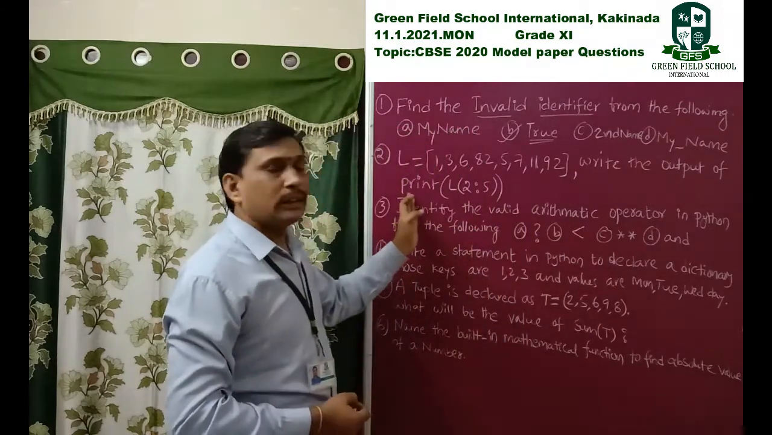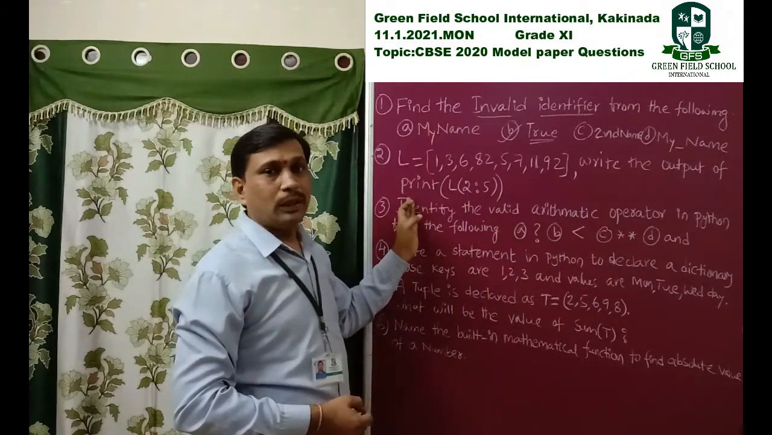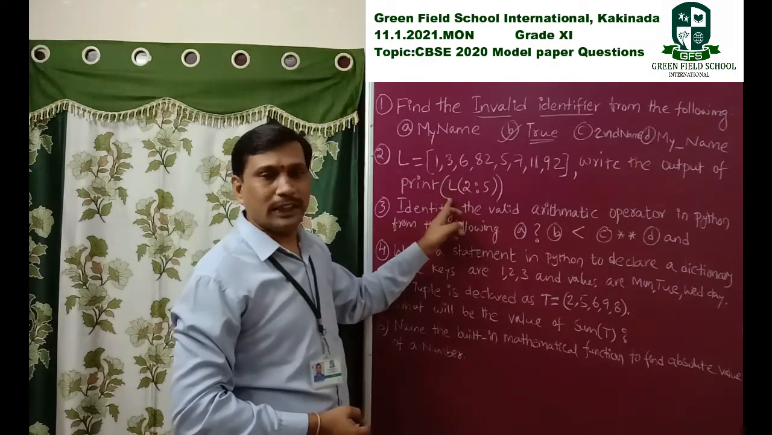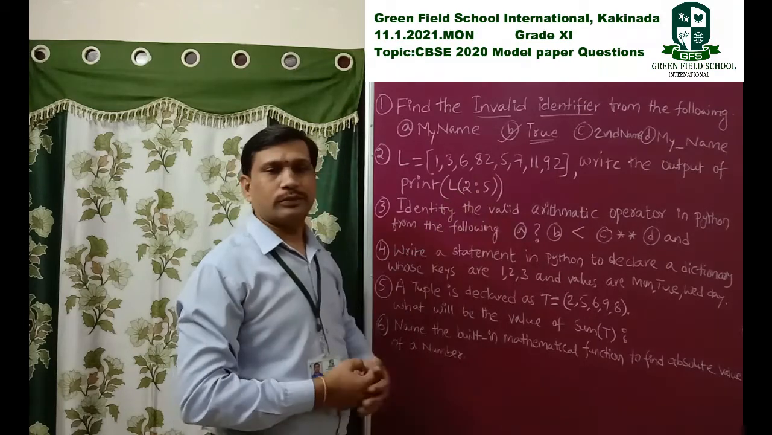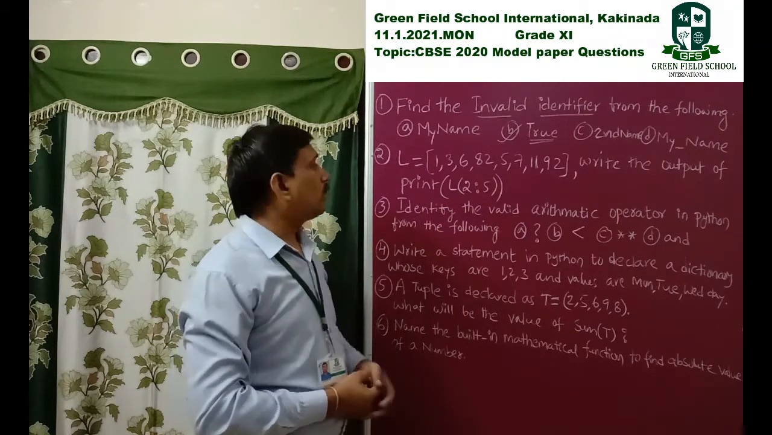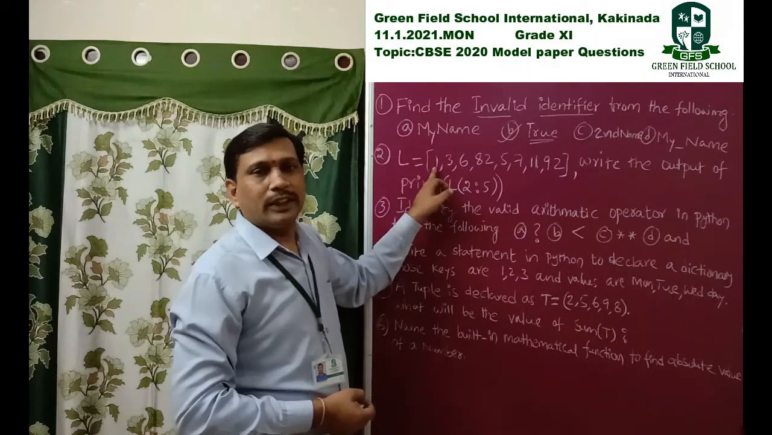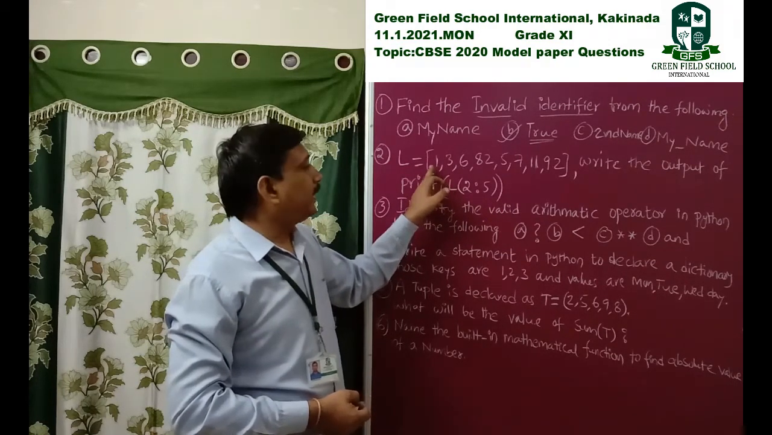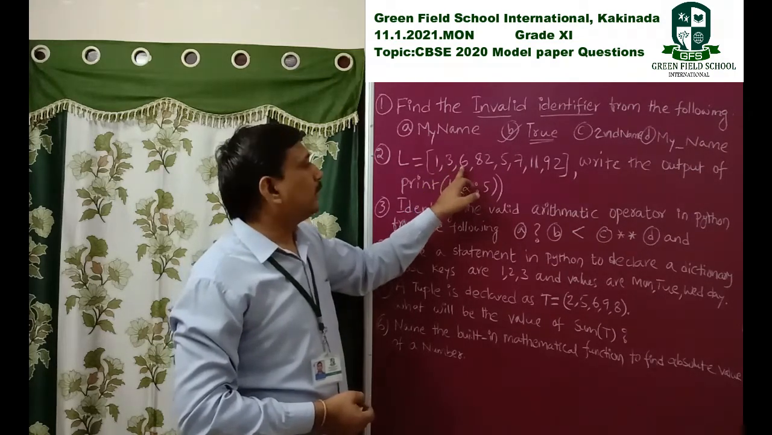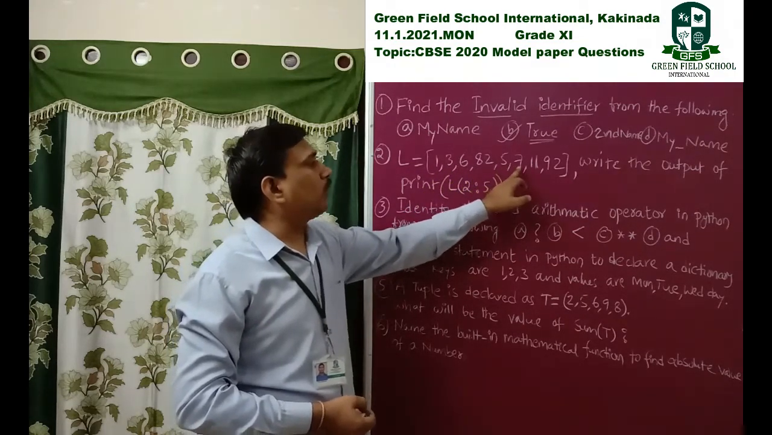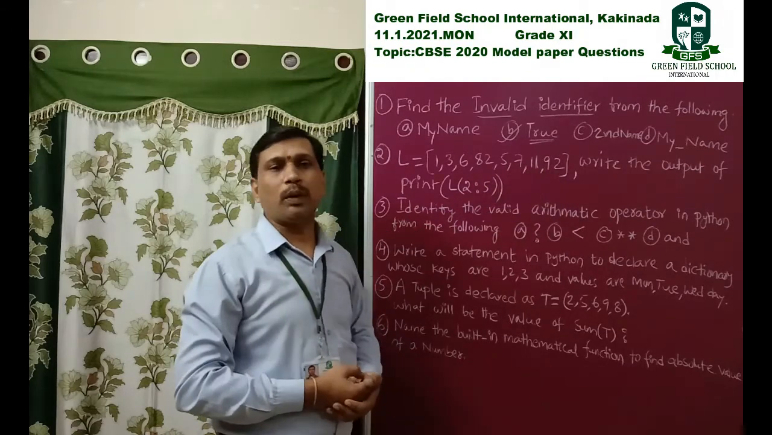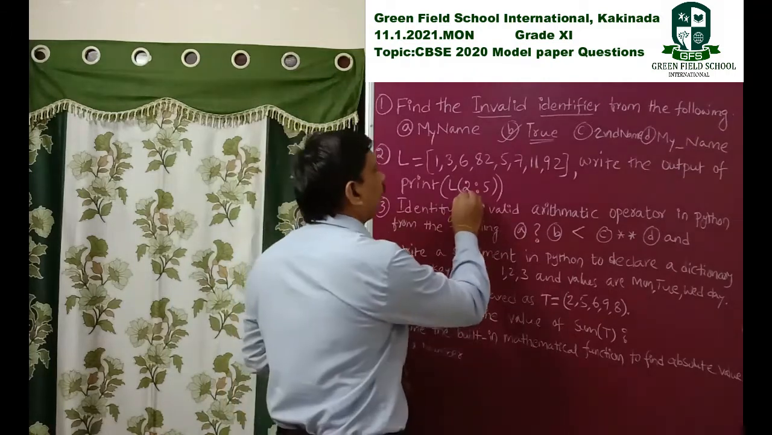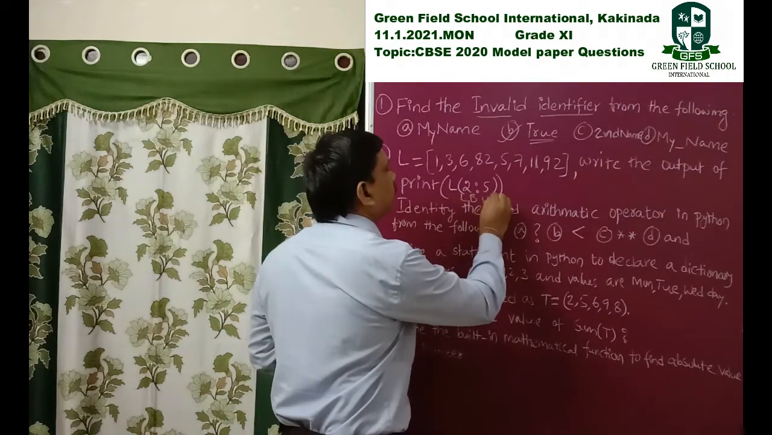The statement is a Python print statement: print L of 2 to 5, where L is the name of the list. Every list starts with the 0th element, so the index is 0, index 1, index 2, index 3, index 4, 5, 6, 7, like that. Here they ask for L of 2 colon 5. This one is the lower bound and this one is the upper bound.